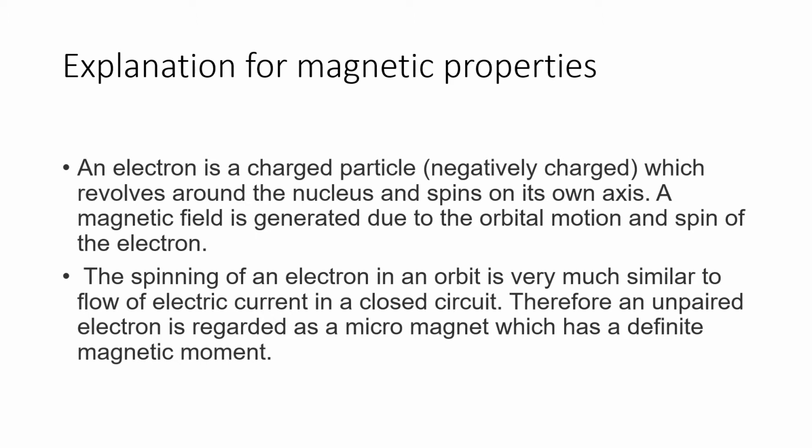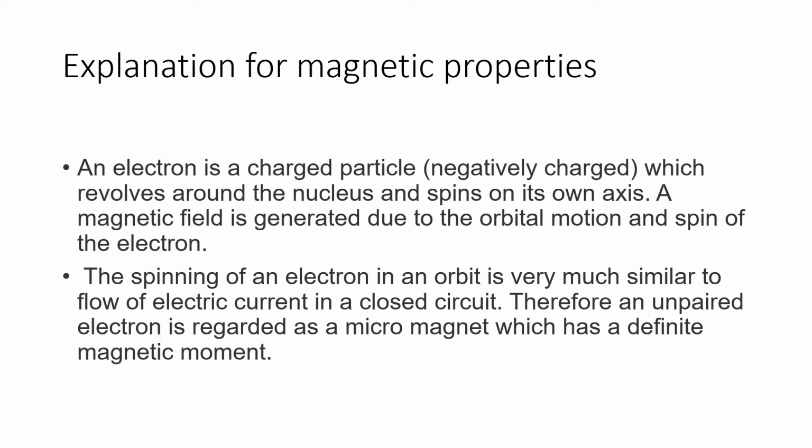Explanation for magnetic property. As you know, an electron is a negatively charged particle which continuously revolves around the nucleus and spins on its own axis. A magnetic field is generated due to the orbital motion and spin of the electron.